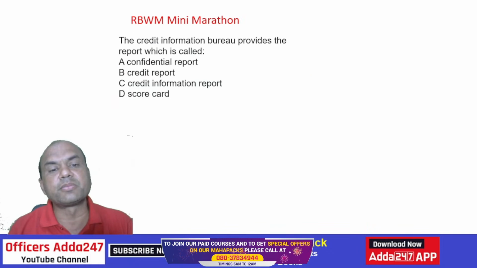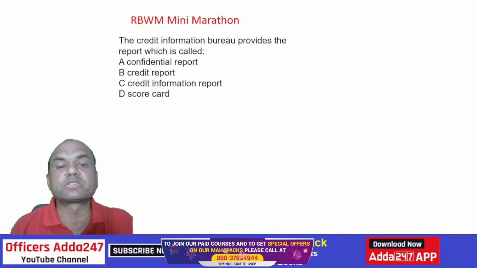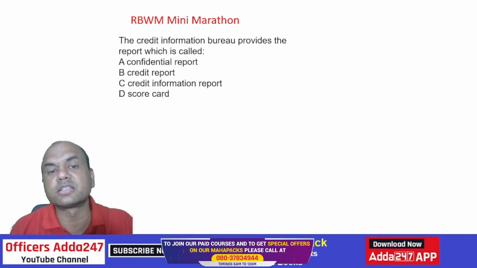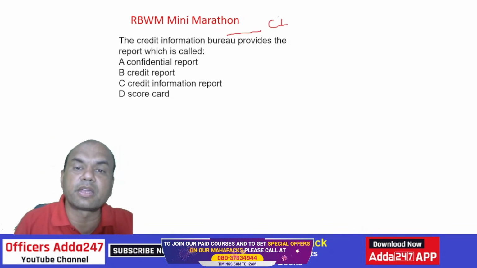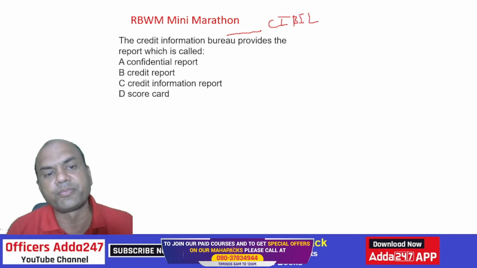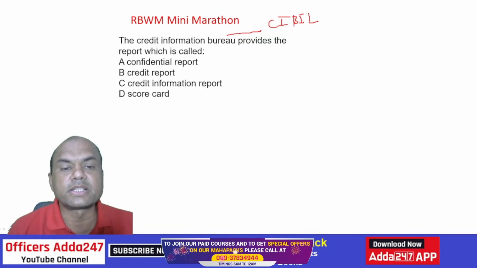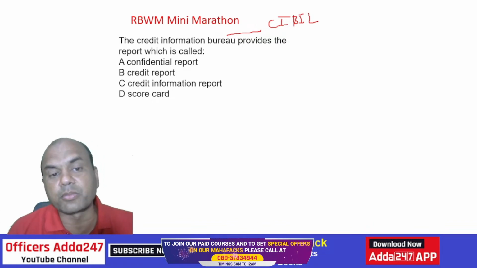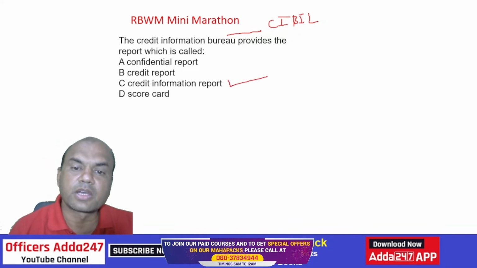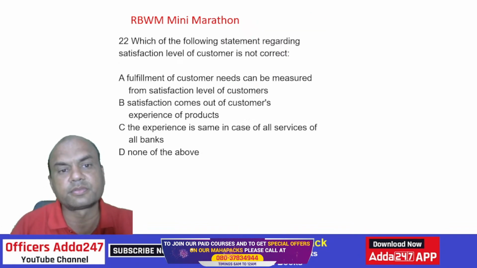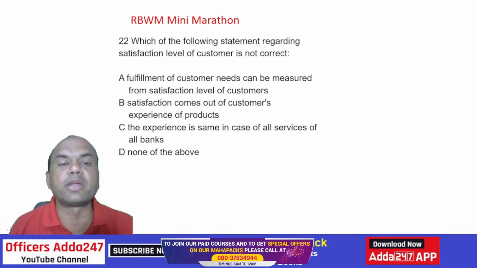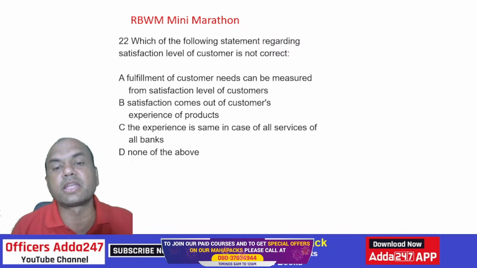The Credit Information Bureau provides a report which is called as what? The CIBIL report which we get, what is that report called? Credit Information Bureau means CIBIL only. Confidential report, credit information report, or scorecard? It is credit information report. That is the right answer. Okay, C. Got it?